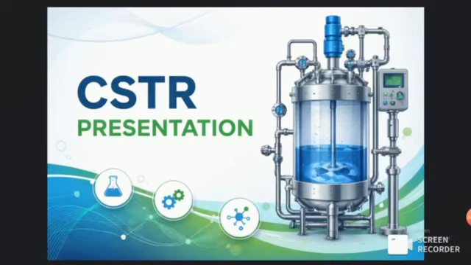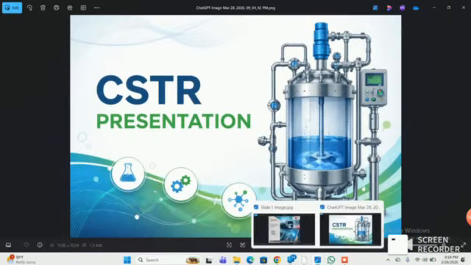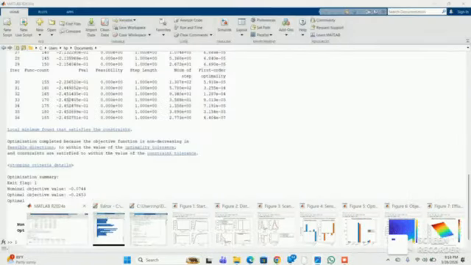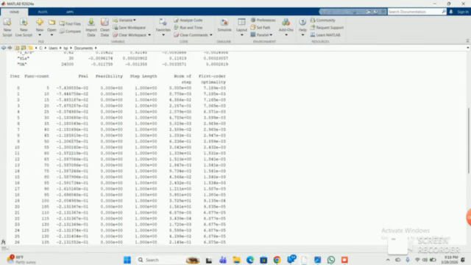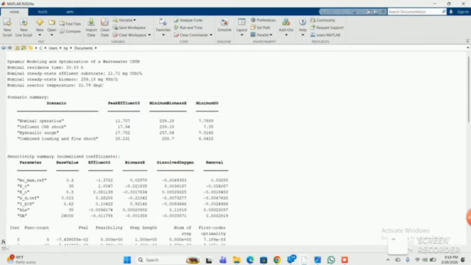Now move on to the actual thing that we did. So this is the code that we ran. These were the results. So I'm now coming to explain the results of the code. So we have dynamic modeling optimization of a wastewater CSTR. The time used was 20.83 hours.